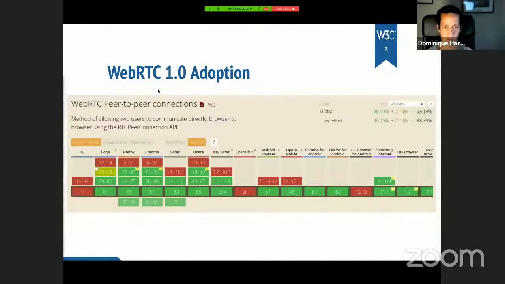So you don't even have to think whether the person you're contacting has the feature or not. The vast majority of the world, you can see the 93% that this Can I Use screenshot shows. 93% of users out there have WebRTC available out of the box.